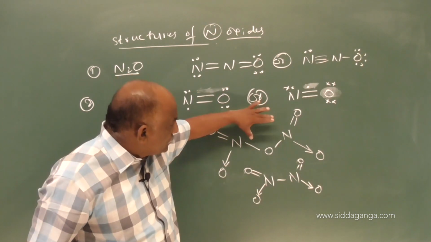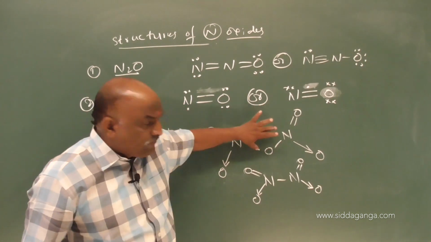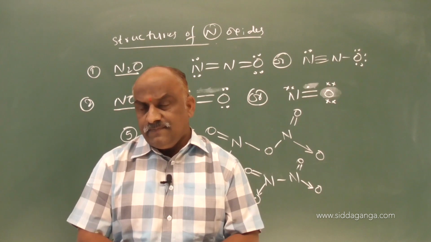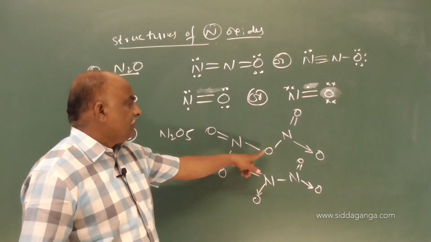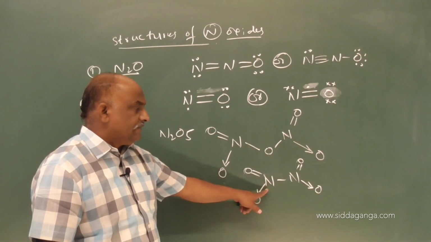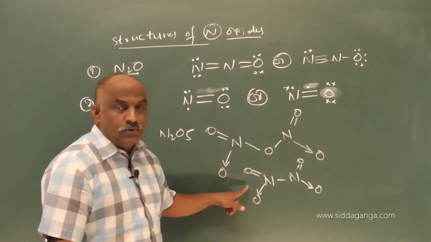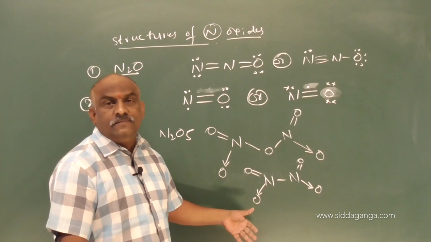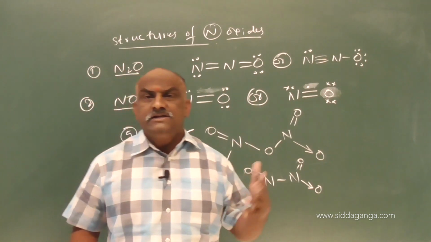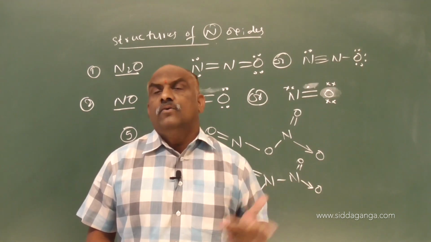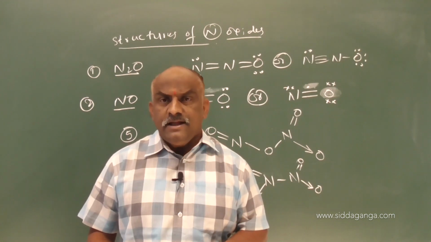That is why you should practice the 5th structure. Remove one oxygen from the first one, you will get this. Remove one more oxygen from this, you will get N2O3. Remove one more oxygen, sequentially, continuously, N2O3, NO2, NO, N2O, like that you will get the answers. Clear it is.